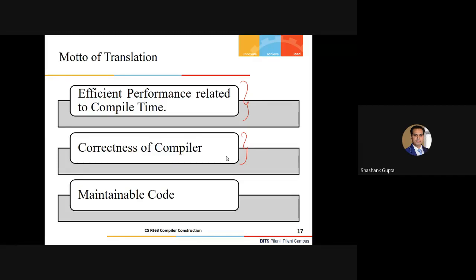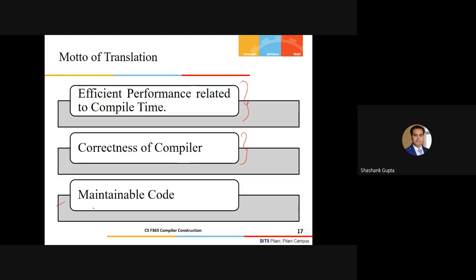Suppose, right now we have the GCC compiler. Assuming that the GCC compiler has more than 1 lakh lines of code, if we come across any bug in GCC, it is very difficult to trace that bug with respect to this huge number of lines of code, unless someone has that much proficiency about how the compiler was developed. So correcting the compiler, removing the bugs once it is fully developed, is a very tedious task, I must say. So one has to ensure the correctness of the compiler. Your compiler should not report bugs in its own code.